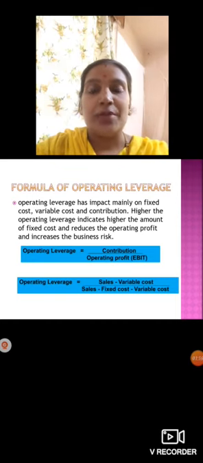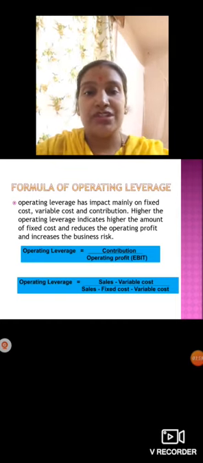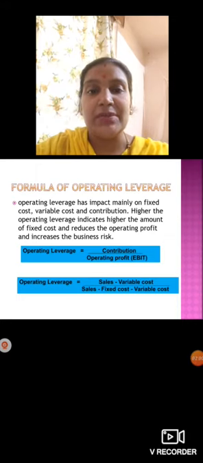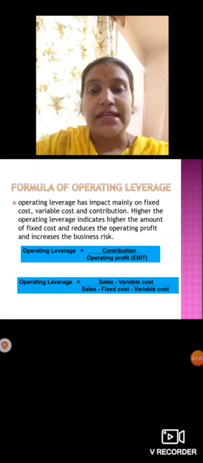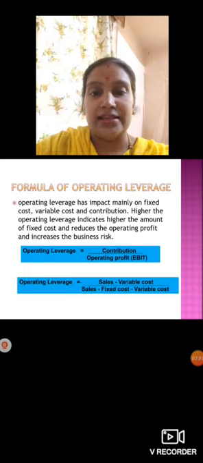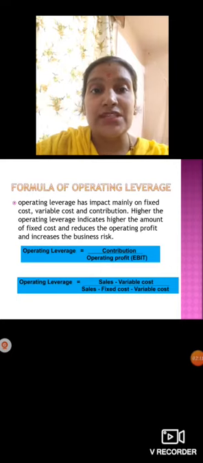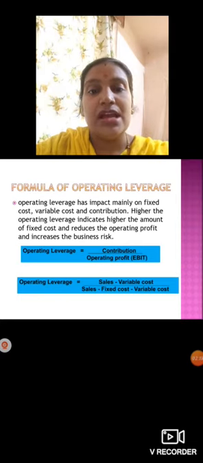Okay, so how do we calculate operating leverage? Contribution divided by operating profit, meaning EBIT, earnings before interest and tax. Or you can calculate it like this also: operating leverage equals sales minus variable cost, meaning contribution, divided by EBIT. How are we going to calculate contribution? From sales you deduct variable cost, then you get the contribution here. So if we don't have the contribution, directly you can go with sales minus variable cost. Then EBIT, earnings before interest and tax.